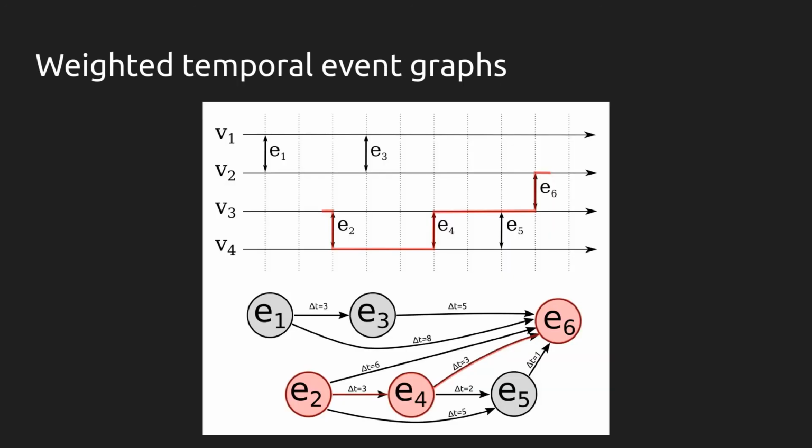Now, here's an example of a valid time-respecting path from some initial condition and the same path over the event graph. And here's another valid time-respecting path from the same initial condition and its equivalent path over the event graph.